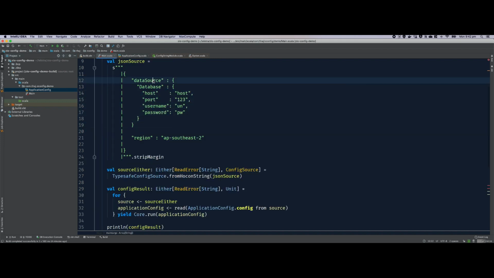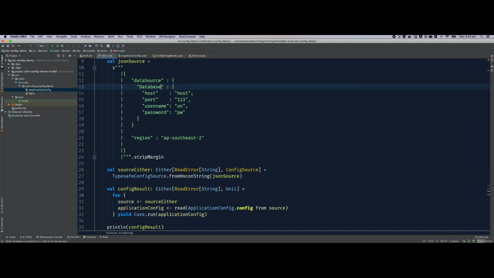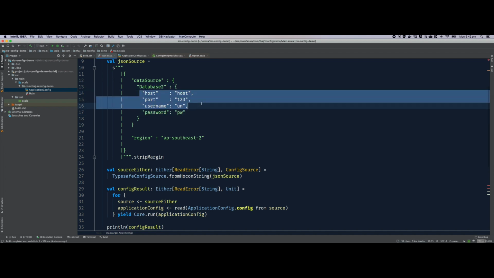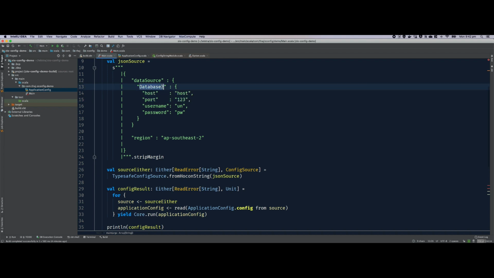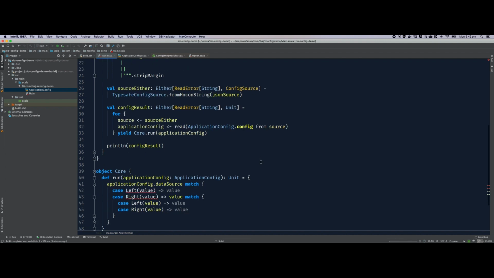It says my data within my data source is of the type database, and hence I have to pass all of those four fields. If I have a fourth source, which is database 2, having the same field names, it's fine because my type name is saving me from conflicts. All right, and let's run this bit.